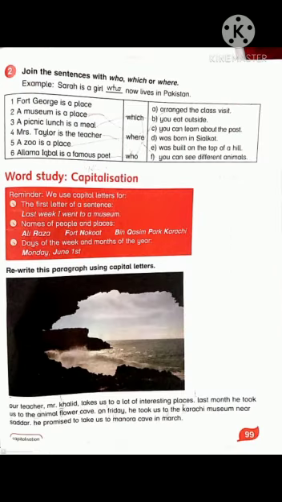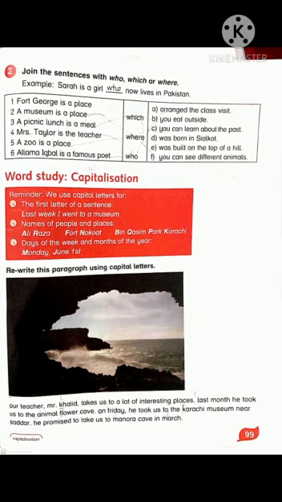Now coming towards the next page, that is page number 99. Here we have question number 2, that is join the sentences with who, which, or where. So first is Fort George is a place which was built on the top of the hill. Number 2 is a museum is a place where you can learn about the past. Then number 3 is a picnic lunch is a meal which you eat outside.